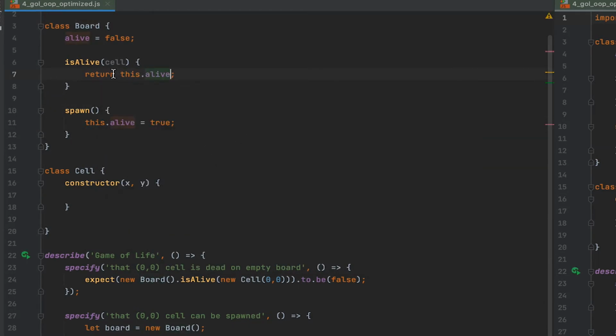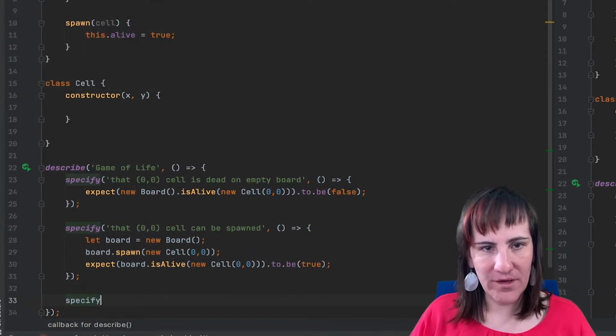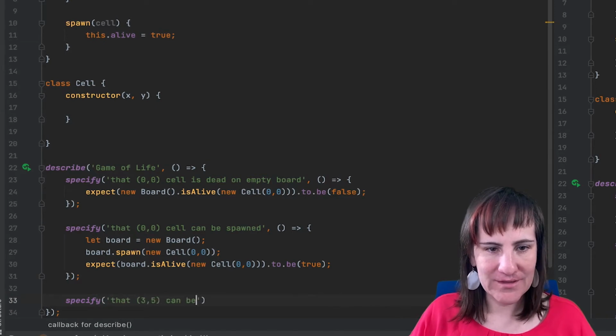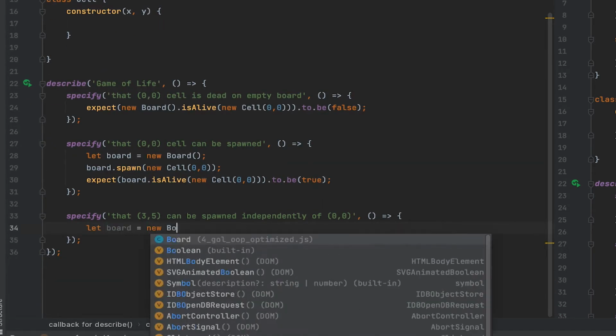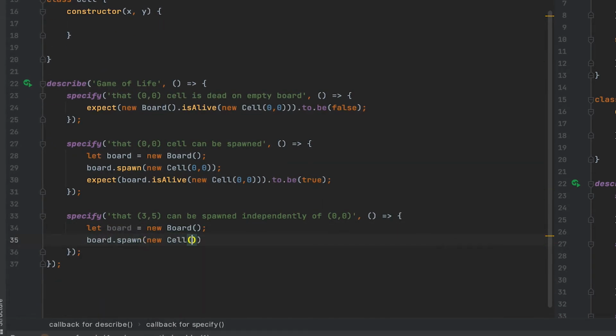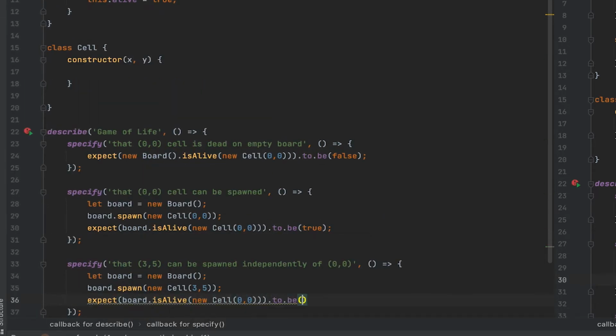Now of course at this point we are still not taking into account what the cell is. Actually we are not even taking the parameter here. So if we spawn one cell, then all the other cells are going to be spawned at the same time. So let's do something about that. So we are going to write a test that makes sure that if we spawn one cell, say the 3, 5, then it doesn't spawn another cell, for example the 0, 0.